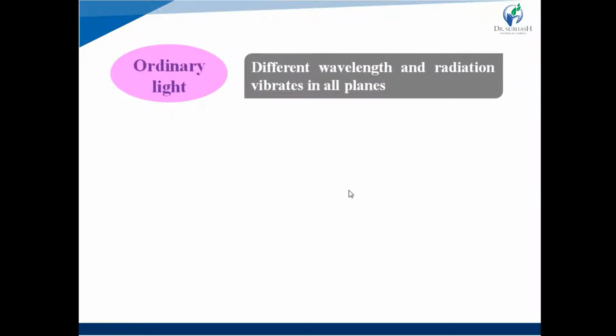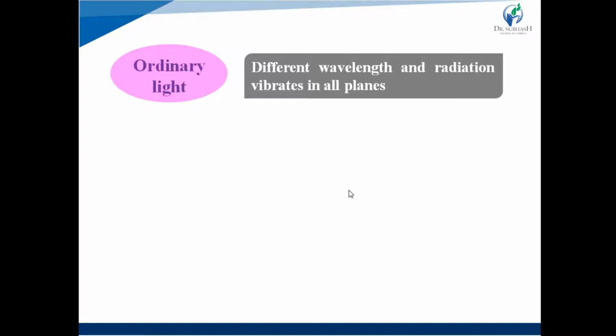What is plane polarized light? First, ordinary light, that is white light, visible light. What is visible light? Ordinary light consists of electromagnetic radiation of different wavelengths, and the radiation of the light vibrates in all planes. That is known as ordinary light.